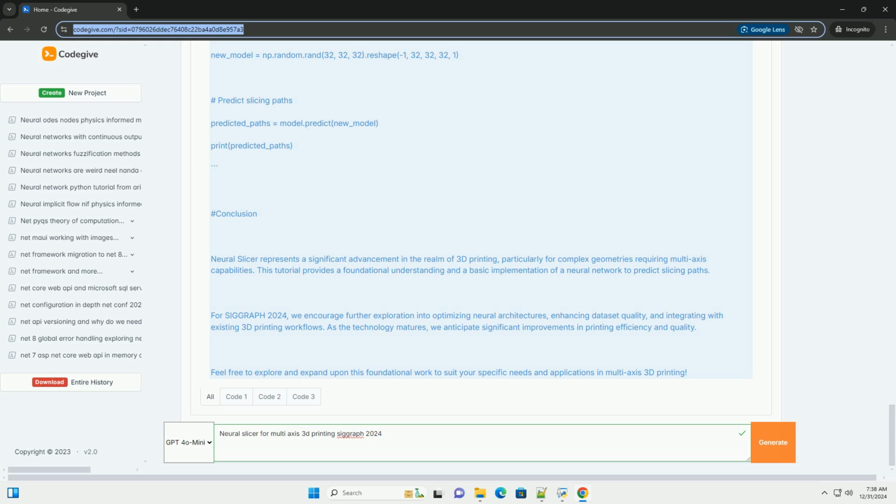For SIGGRAPH 2024, we encourage further exploration into optimizing neural architectures, enhancing dataset quality, and integrating with existing 3D printing workflows. As the technology matures, we anticipate significant improvements in printing efficiency and quality. Feel free to explore and expand upon this foundational work to suit your specific needs and applications in multi-axis 3D printing.